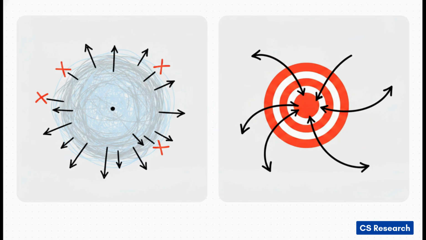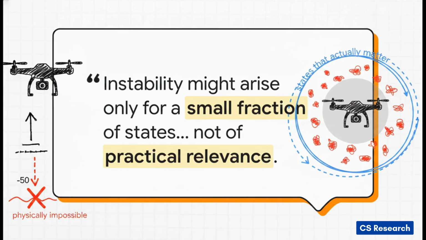State-specific stability, on the other hand, evaluates stability only for a specific, physically relevant subset of initial conditions. It's way more practical. The source text hits the nail on the head here. It notes that instability might arise only for a small fraction of initial states that may not even be of practical relevance, such as physically impossible operating regions of a drone. I mean, think about it. If your drone can never physically reach an altitude of negative 50 feet, why should a mathematical divergence at negative 50 feet cause you to scrap the entire control system? It makes no sense. We need a way to check stability only for the states that actually matter.